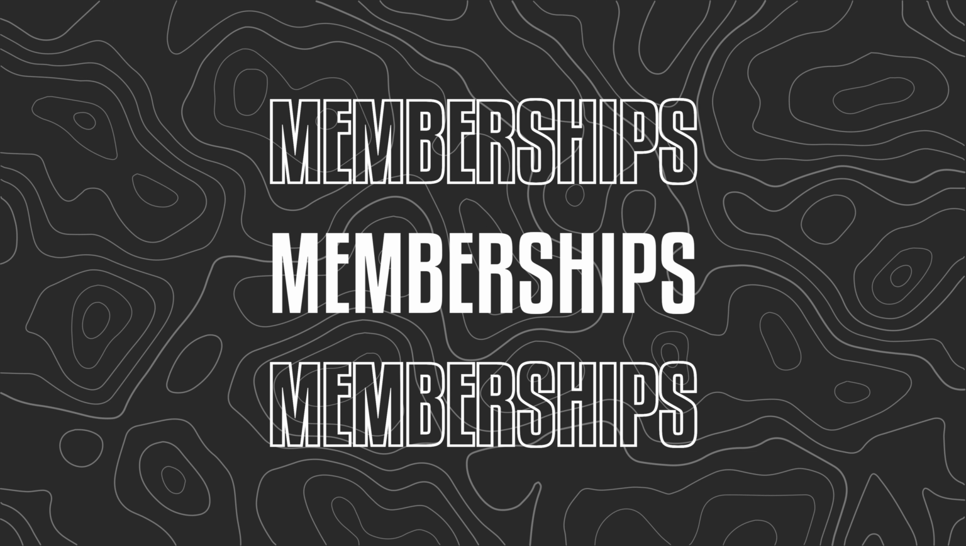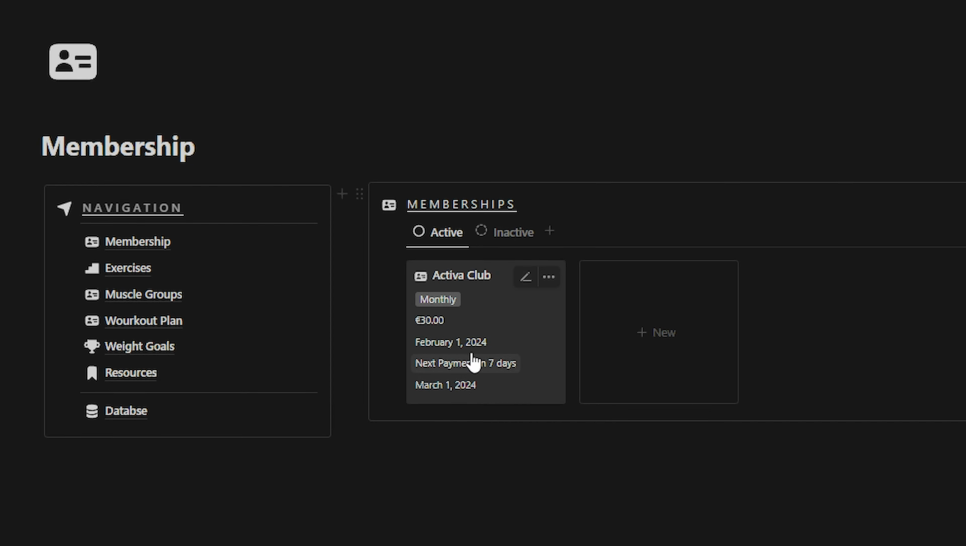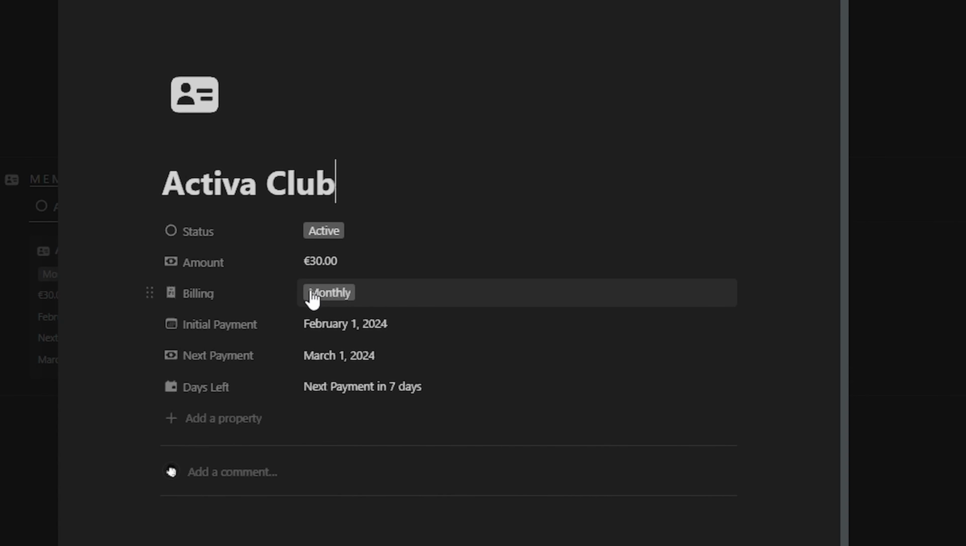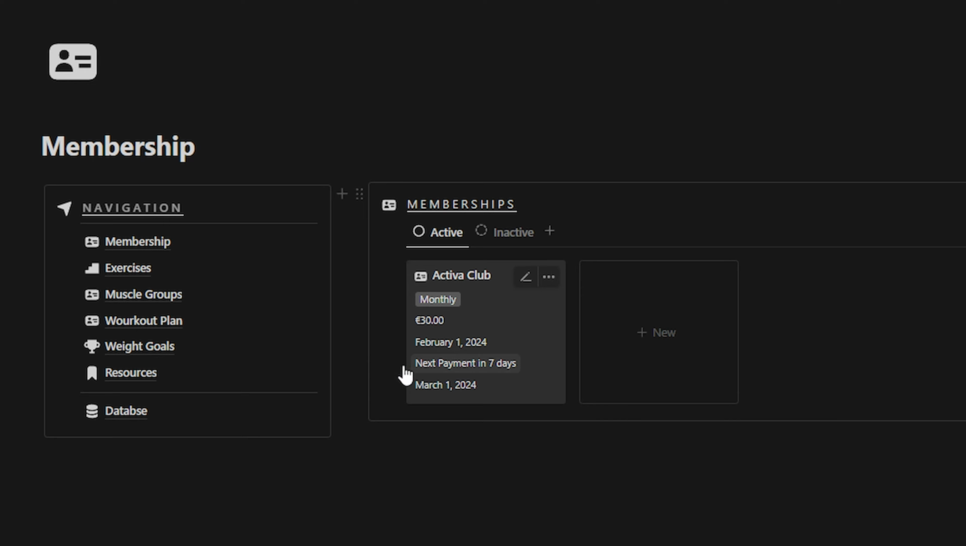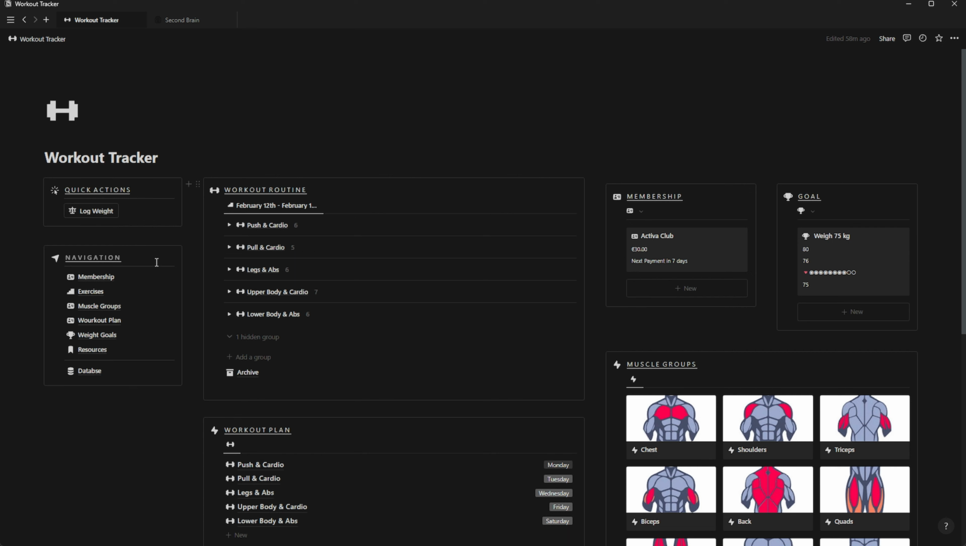Next, we have the memberships page. Here is where we can add and view our memberships, both active and inactive, and different information such as the billing, the amount, the initial payment, the next payment, and how many days we have left to renew our membership. Also, if we click on navigation, it'll take us to the main page of the template.